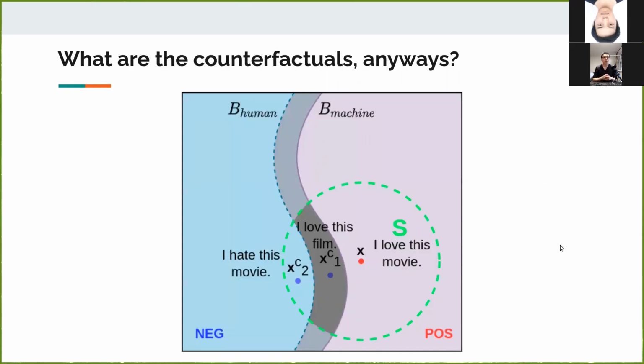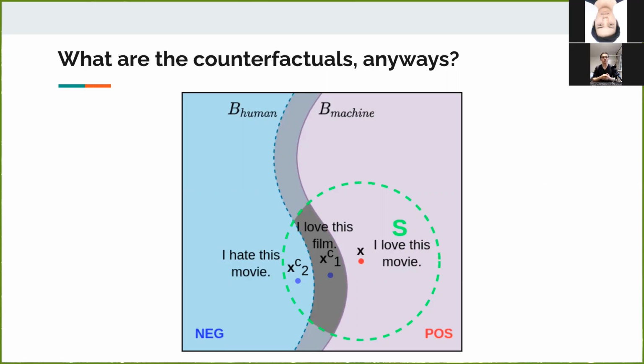In our approach, we define the counterfactuals as depicted by this diagram. In the feature space of the black box model, the curve B machine and B human represent the model's decision boundary and the optimal decision boundary that concords with the human annotators respectively. The red dot X represents the factual data the model is well trained on.